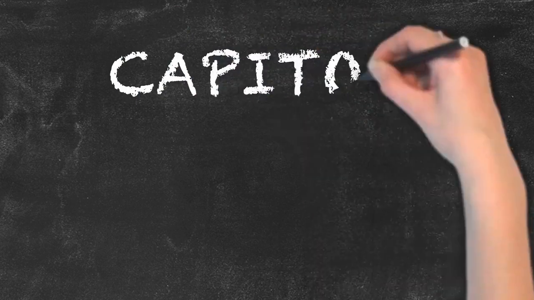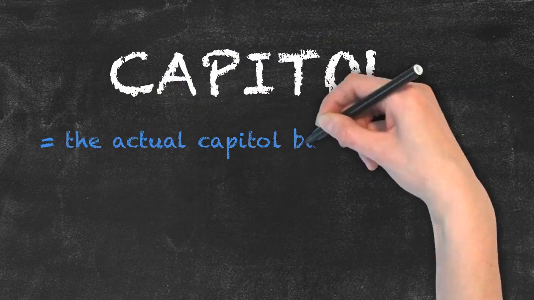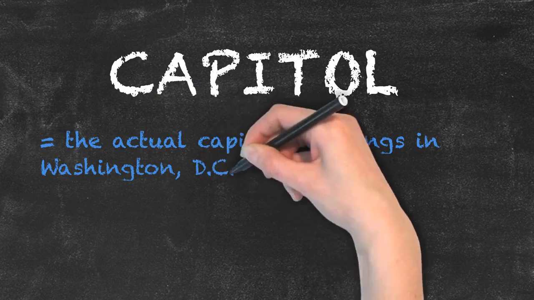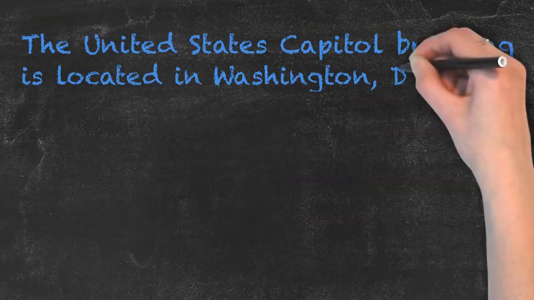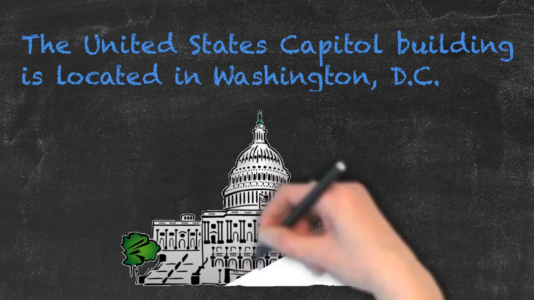Capitol, spelled with an O, on the other hand, refers to the actual Capitol buildings in Washington, D.C. and in each U.S. state. The United States Capitol building is located in Washington, D.C.